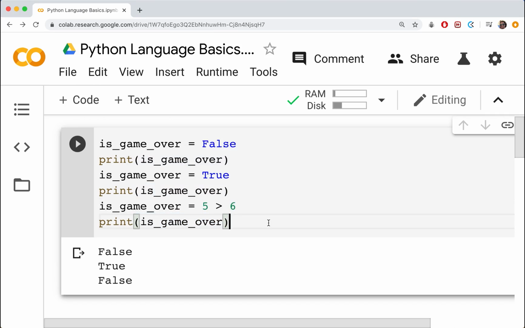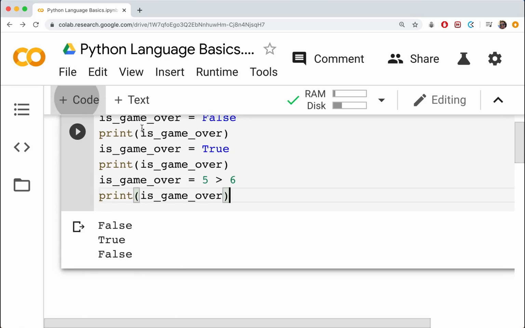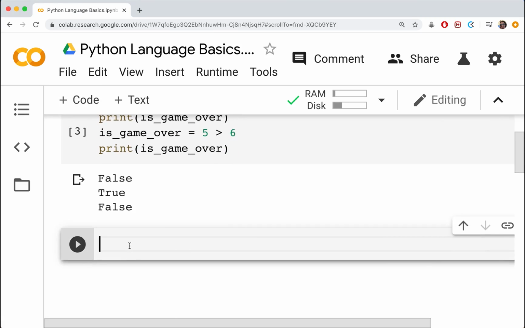So it's going to be false. Okay, so Booleans, fairly straightforward, just true or false values. Let's go ahead and create a new cell and let's talk about numerical data types. So again, these are going to be integers and floats. Integers are whole numbers, floats are decimal numbers.